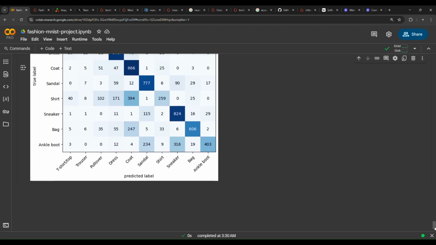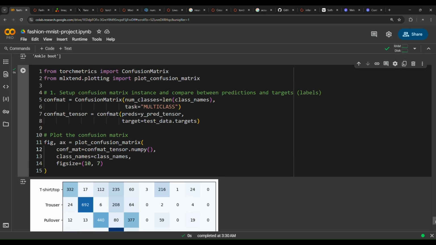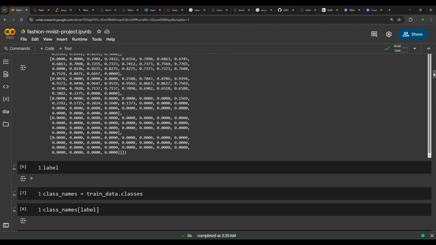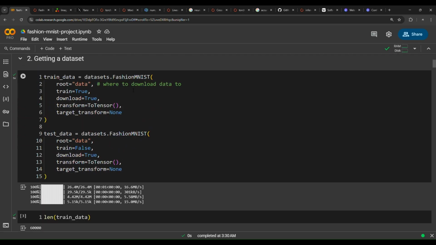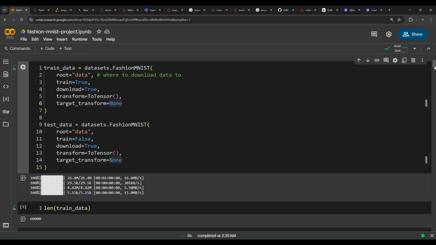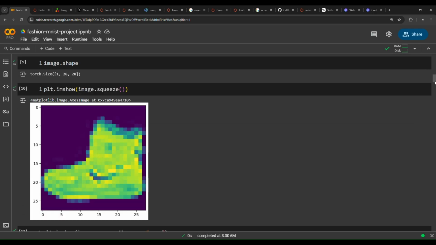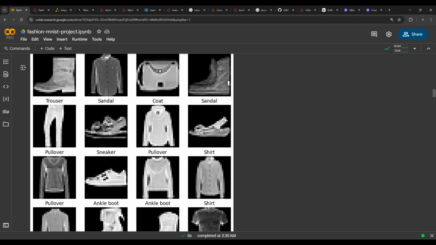So in this lesson, we have created a model that modeled the dataset of FashionMNIST and created some predictions and visualized them. So we have prepared the dataset. First of all, we have imported the necessary libraries, as you can see in here, and then we have gotten a dataset using this FashionMNIST class, and then we have inspected the data using the length function and also visualized some samples of the data, and then visualized a bunch of images.